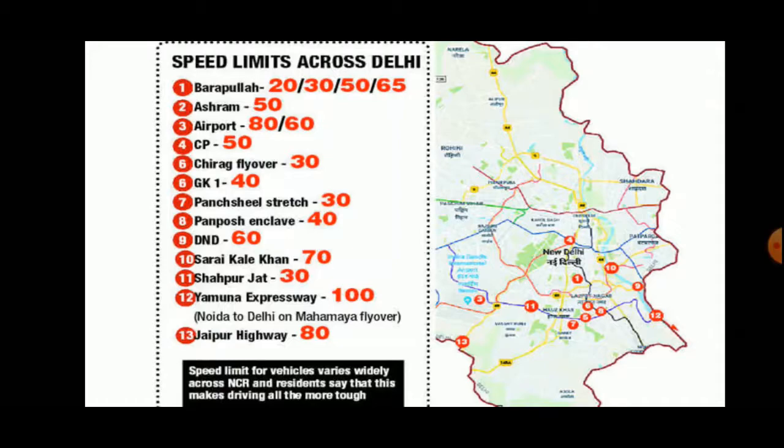And it changes automatically through Google Maps: if there is traffic, then the speed limit should decrease. If there is no traffic and the road is empty, then the speed limit will be increased by Google Maps itself. So on the screen itself, the user can see what the speed limit is right now and what speed limit should not be crossed right now.